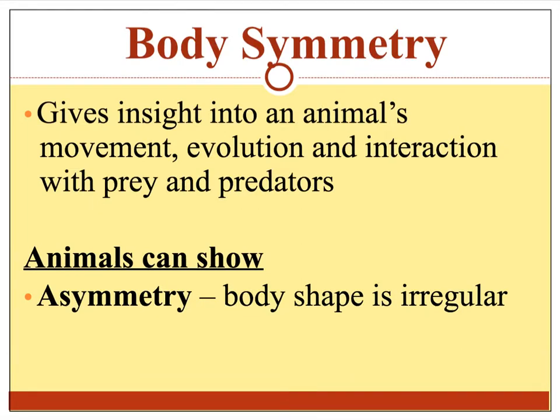Another thing we can look at for classification of animals is their body symmetry. It gives insight into an animal's movement, their evolution, and their interaction with prey and predators. So animals can show a type of body symmetry called asymmetry, which means that their body shape is irregular. It does not have symmetry.